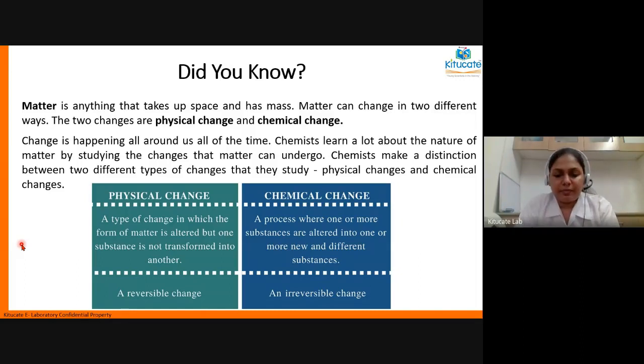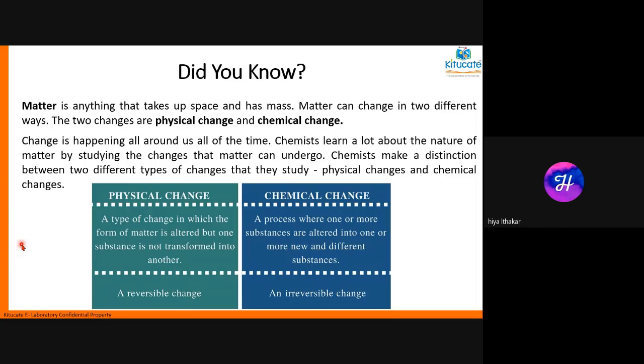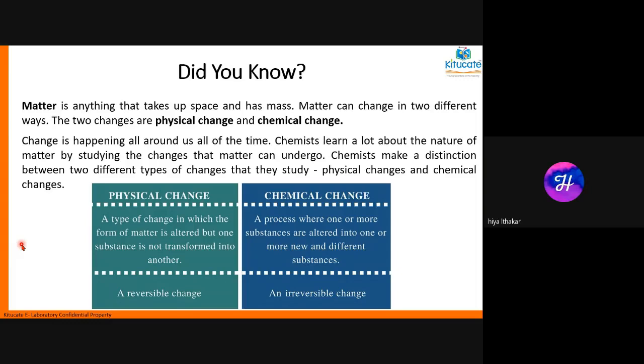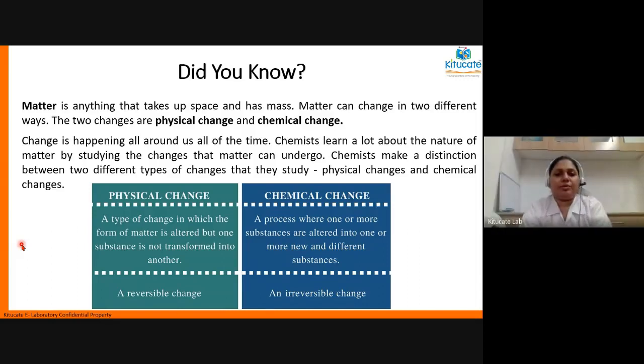Ma'am, reversible change is of water to ice, as we can again change ice into water, and irreversible change is of paper turning into ash by burning. Okay. Very good. Now, another person give me an example of a slow change and a fast change.